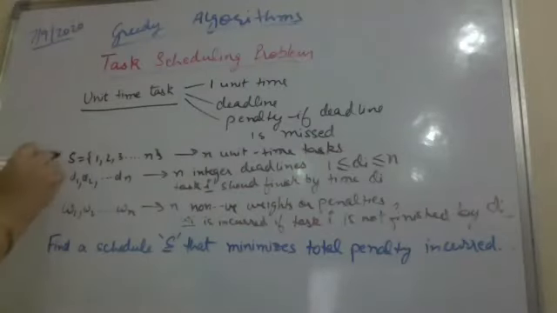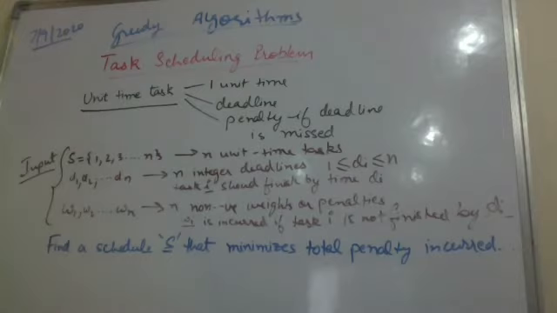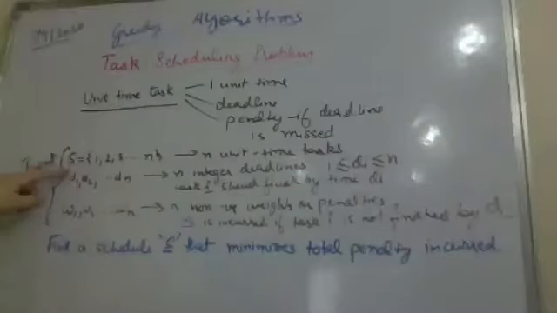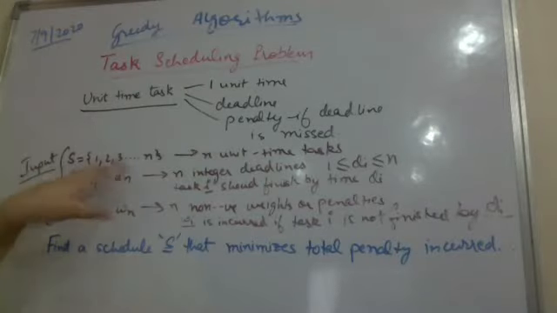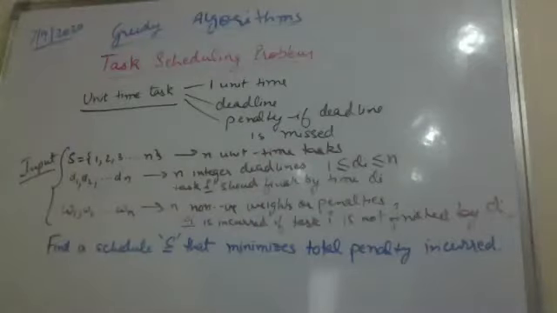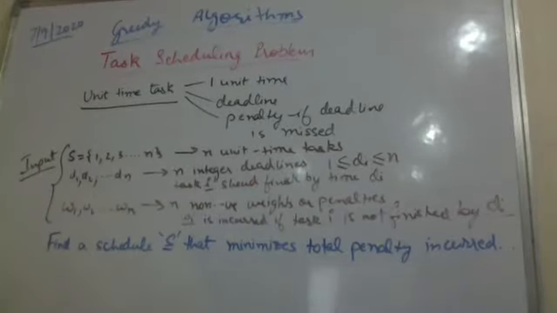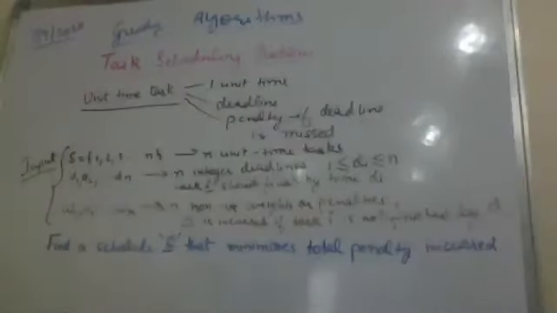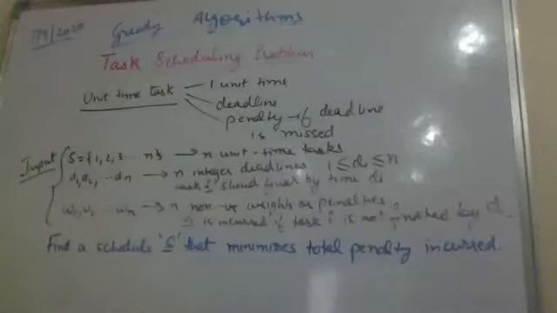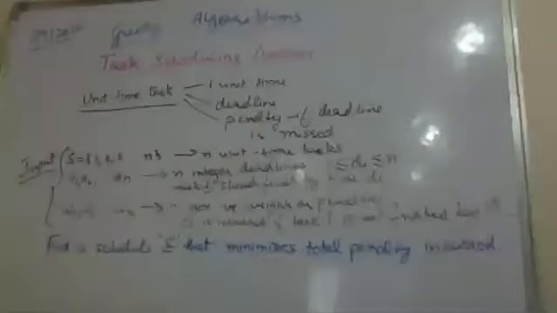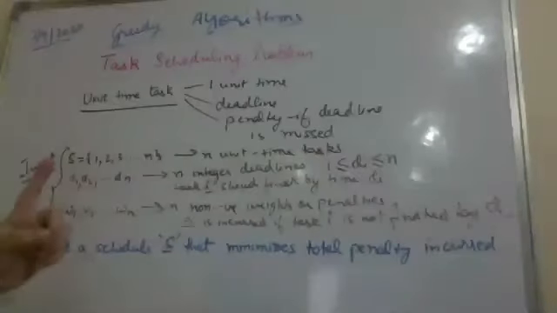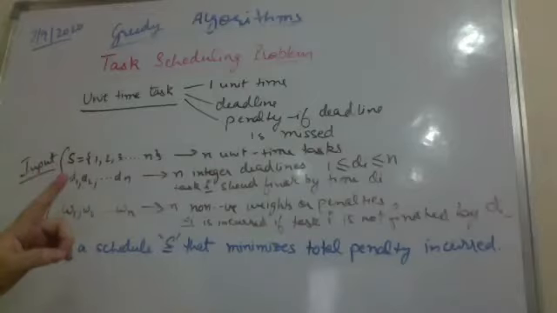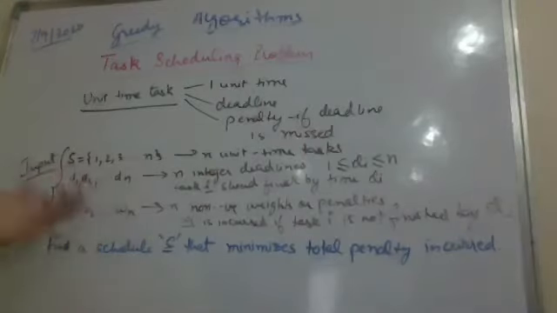So what are the kind of inputs that I will be requiring for my algorithm? There are three sets basically. One is a set of tasks. This set is actually the schedule which I want to create. It initially has n tasks or n activities. So I have n tasks, n unit time tasks. Each task will definitely finish in only a single unit of time, whatever that time unit is, depending on the CPU speed.